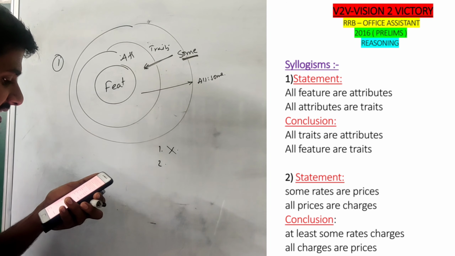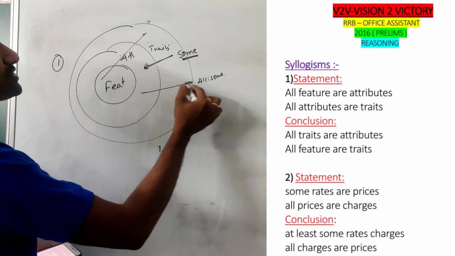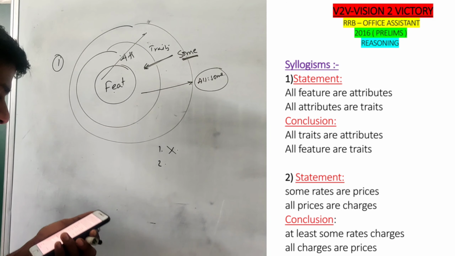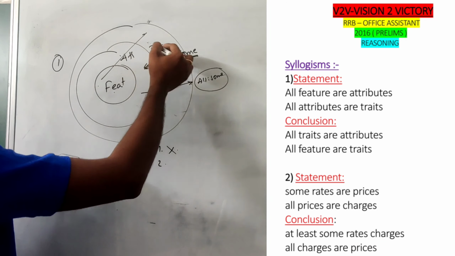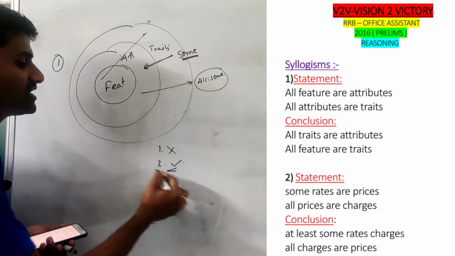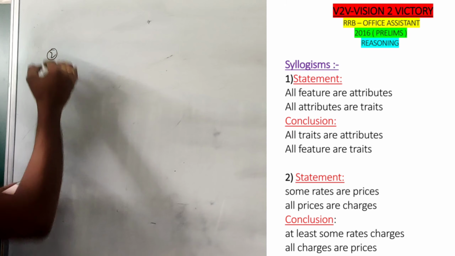All features are traits. All features can be defined as traits. Why? Because any outside circle can be defined as all, comma, some. So my conclusion, all features are traits, follows. So answer 2 follows. Okay, see the second one.